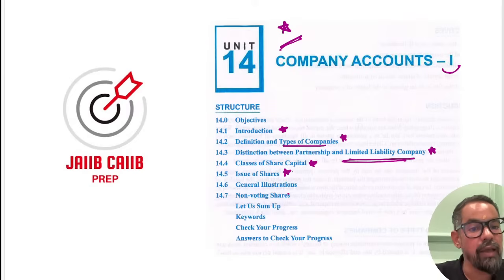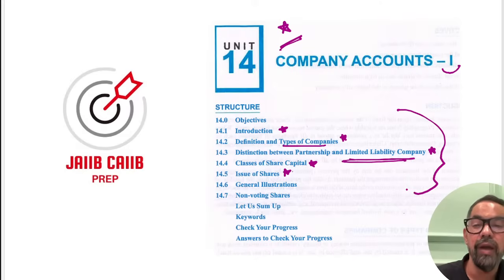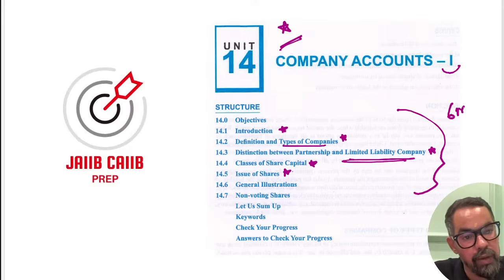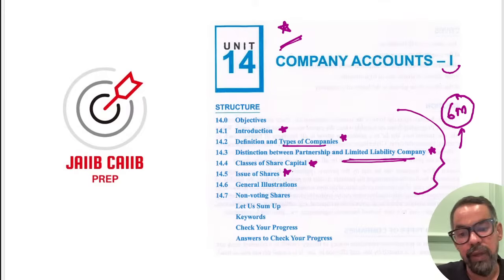So these are the areas. Means 1, 2, 3, 4. 4 downside questions you will be seeing based on this. Downside from 6 marks. I'm telling you guys, this is something which you can expect based on this one. So you have to be very careful around this particular one, right?